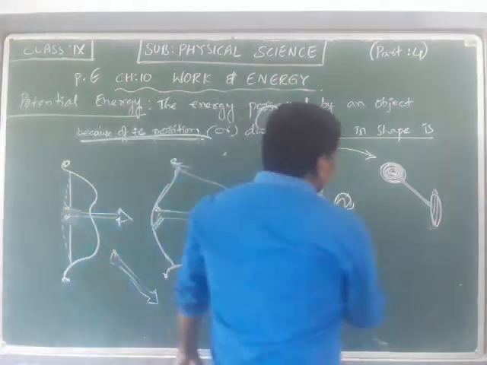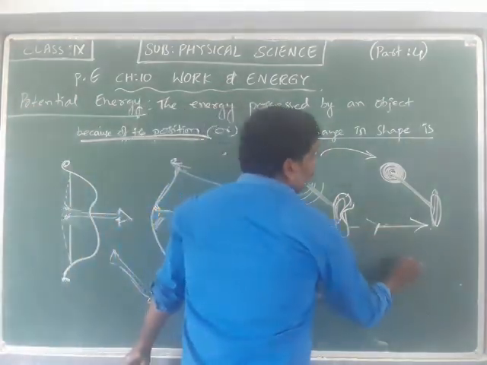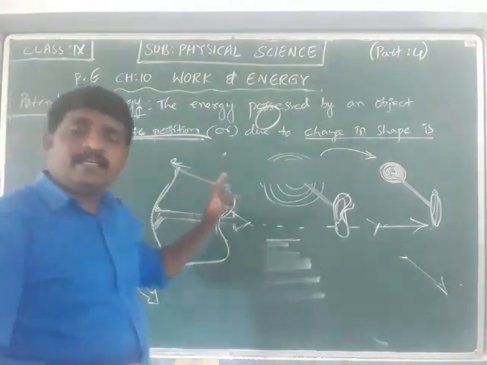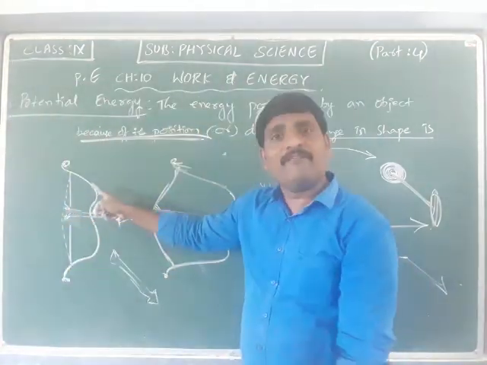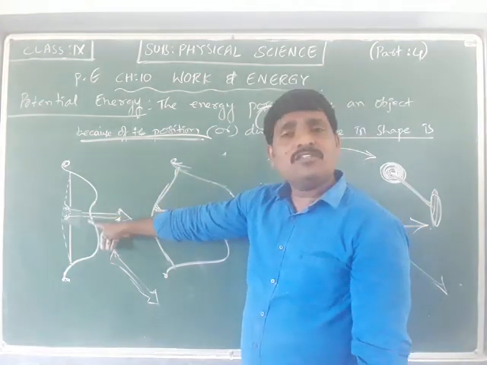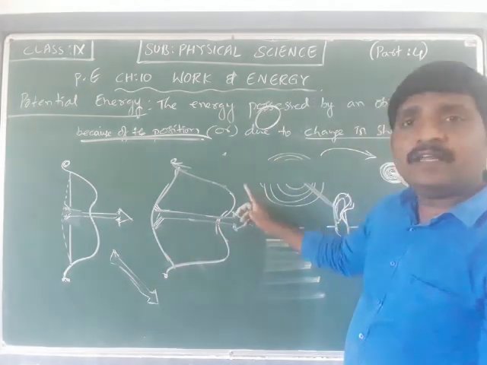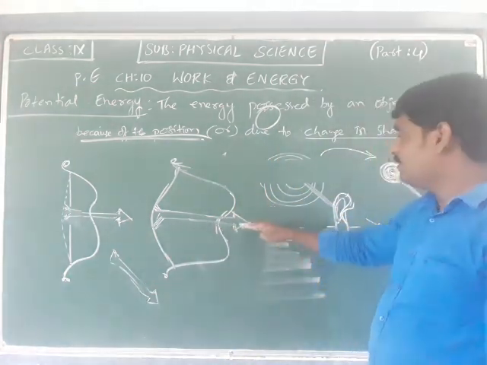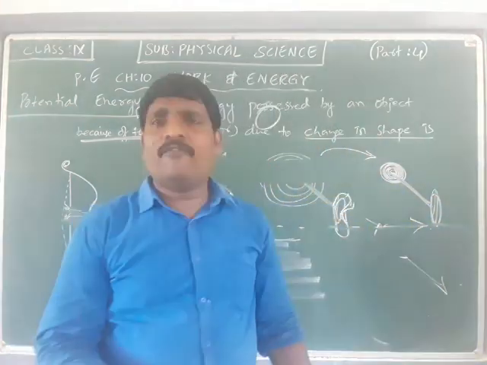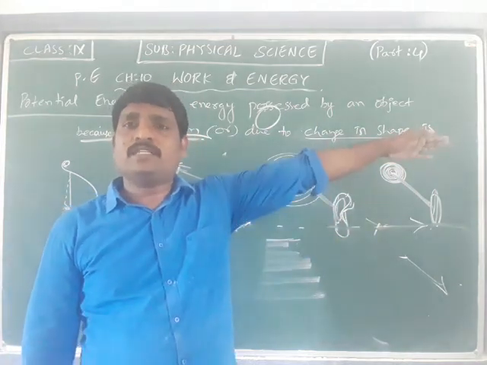Now we can see that the arrow will fly away to a certain distance and fall there. This confirms the effect of a change in the shape of the bow. When it is not stretched much, the arrow falls nearby. But when the same bow is stretched much, it is able to exert more force or more energy on the arrow such that the arrow is pushed away.